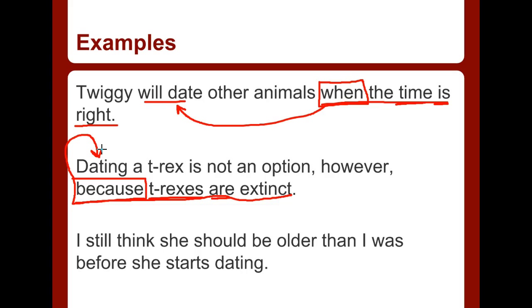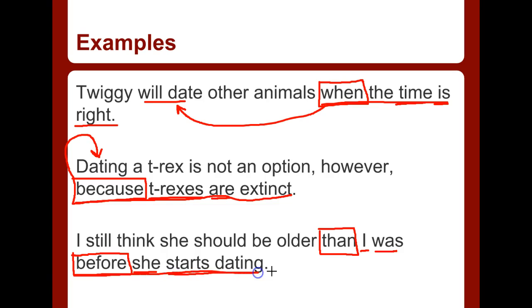The last sentence reads like this. I still think she should be older than I was before she starts dating. We look at our list of words and we see that the word than is a word that starts an adverb clause. We're going to put a box around it. I is the subject. Was is the verb. Now, we've actually got two in this sentence because we look at our list and we also see that the word before is also a word that starts an adverb clause. Before could also start a prepositional phrase, but we notice that the word before is followed by a subject and a verb. So we have a subject and a verb and a word that starts an adverb clause.